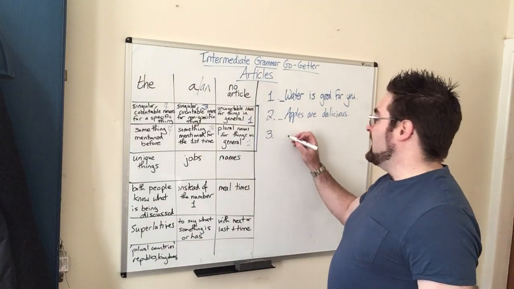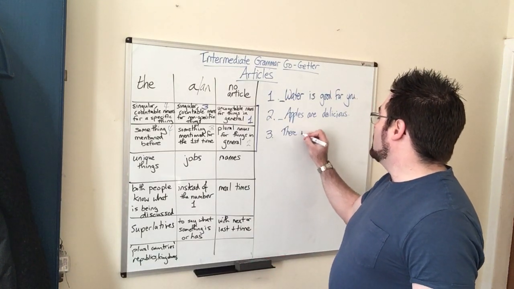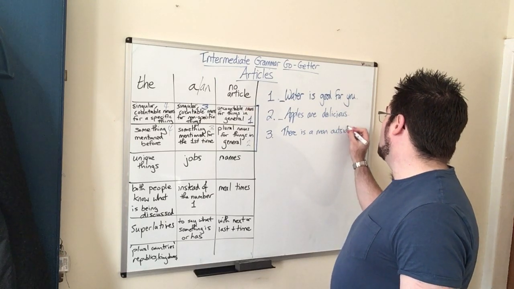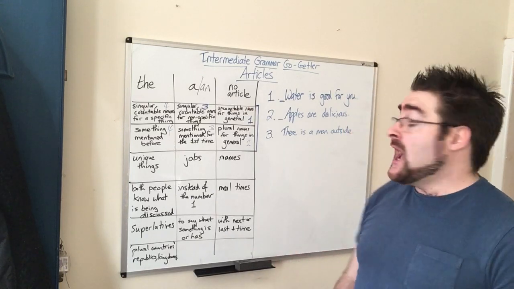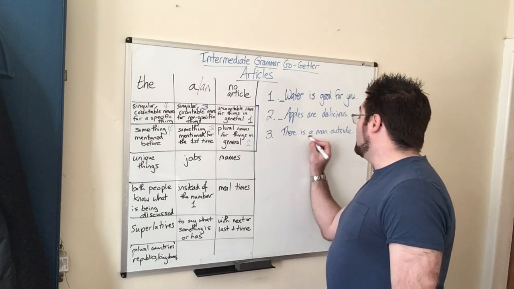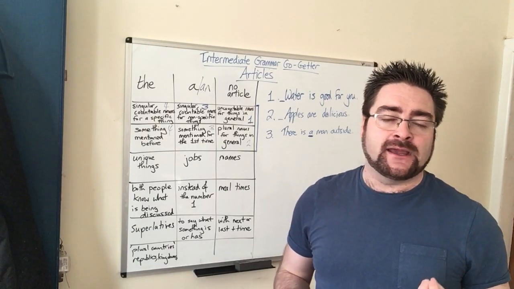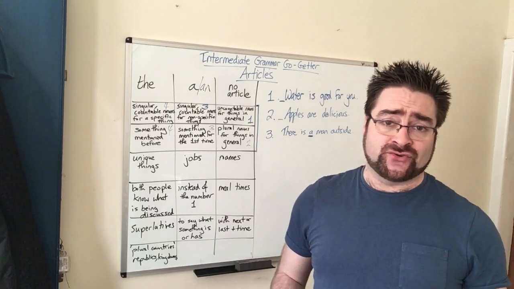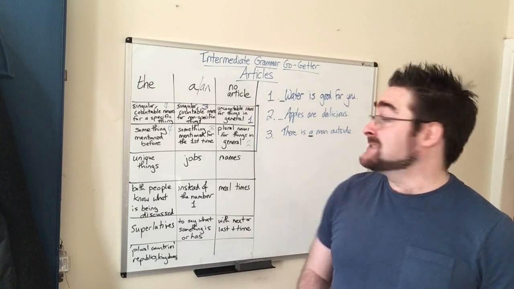All right, so give me a singular countable noun. Okay, and they say a man. Okay, so there is a man outside. Now this is the first time that we have mentioned a man. And you will notice that a often comes at the beginning of a story. So it could be something like, last week I went to a lovely restaurant. Or I watched a great film yesterday.